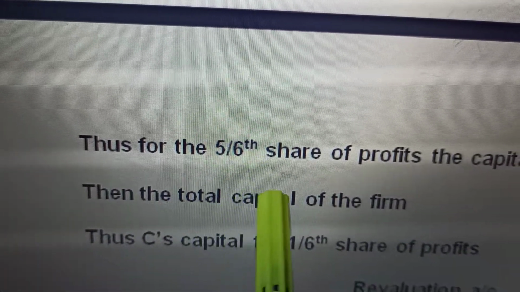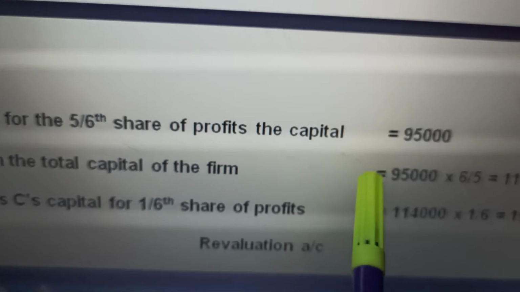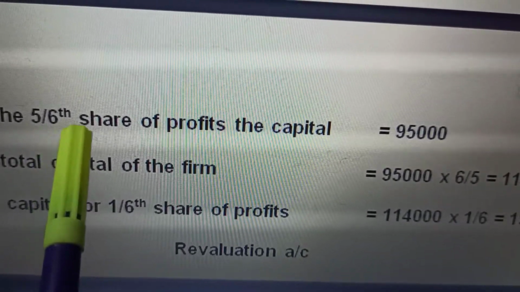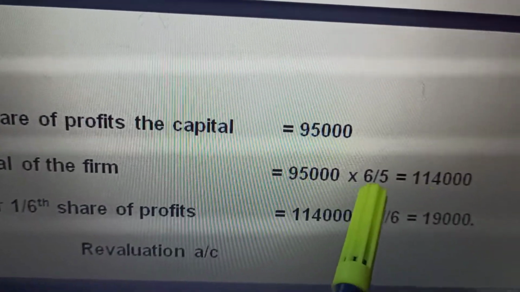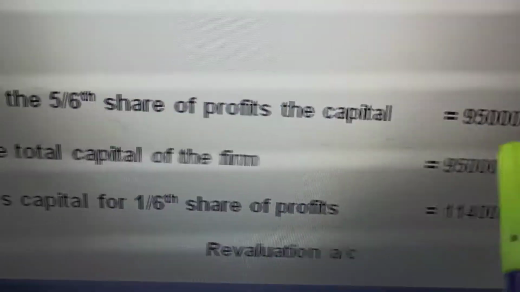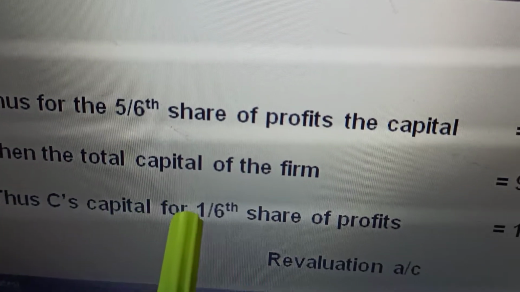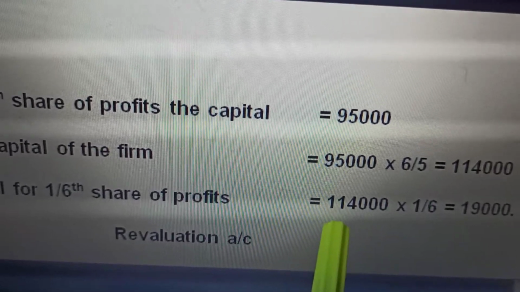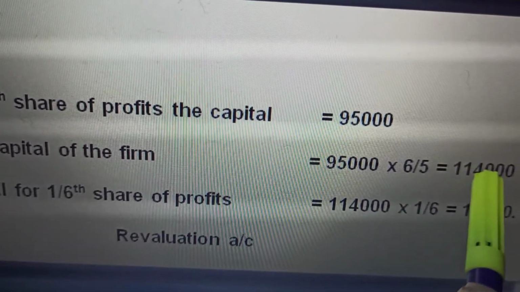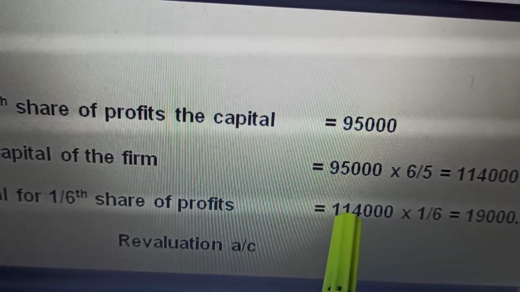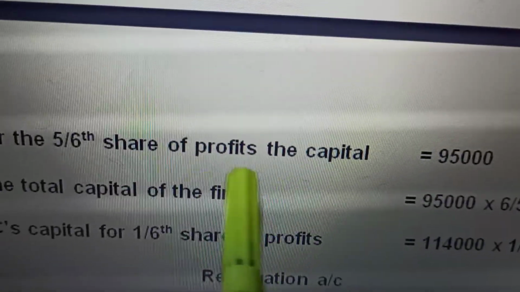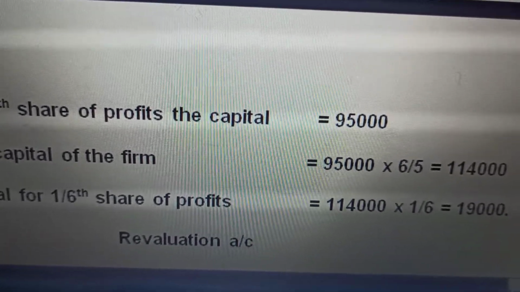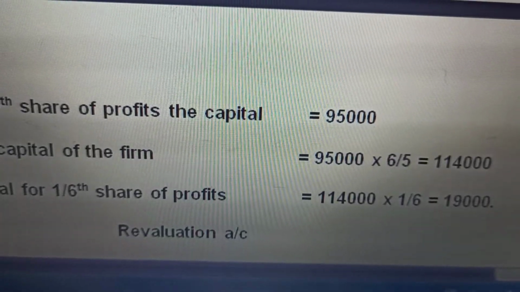Then the total capital of the firm will be 95,000 into 6 by 5, the reciprocal of 5 by 6, that is 95,000 into 6 by 5, which is 1,14,000. Thus C's capital for the 1/6 share of profits is 1,14,000 into 1 by 6. This is the firm's capital, so the proportionate capital of C should be the firm's capital into C's share. The 1/6 share will be 19,000. So 19,000 will be the share of the new partner.